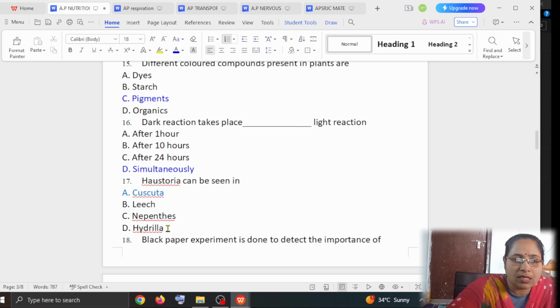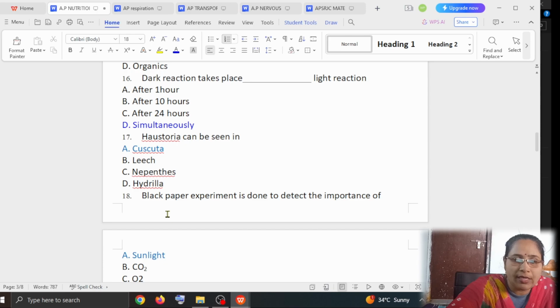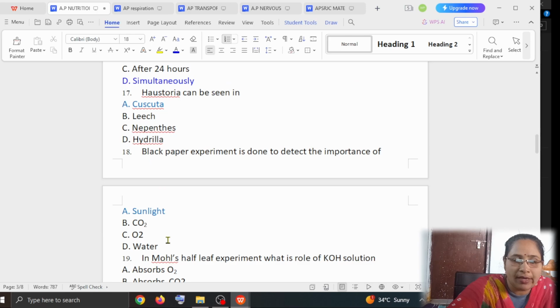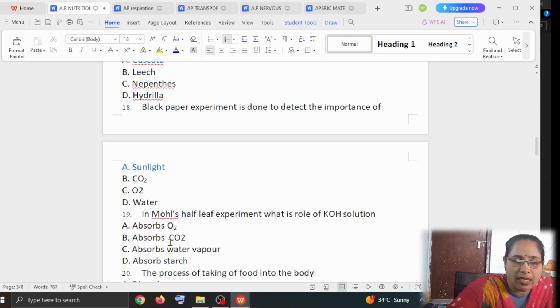The answer is Cuscuta. Next question: the black paper experiment is done to detect the importance of. Option A, sunlight; option B, carbon dioxide; option C, oxygen; option D, water. The answer is sunlight.